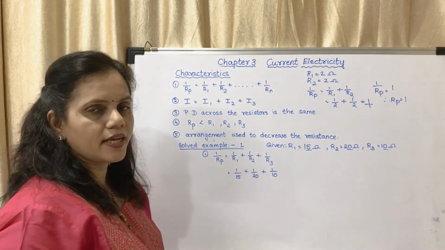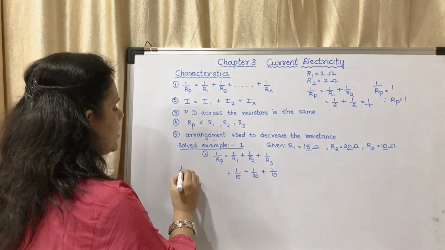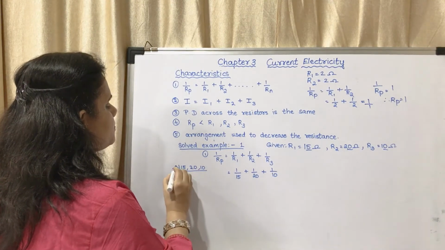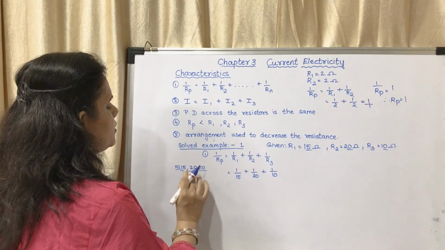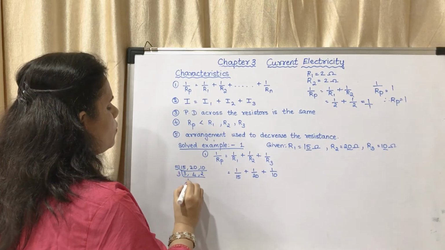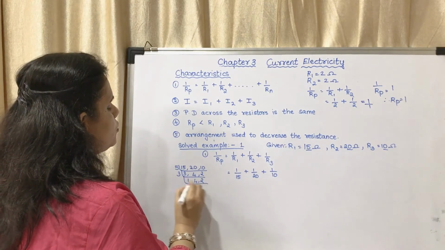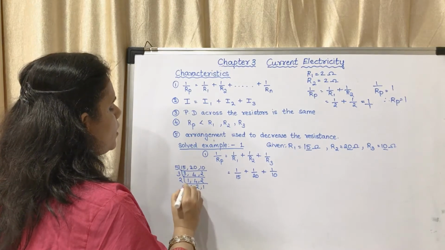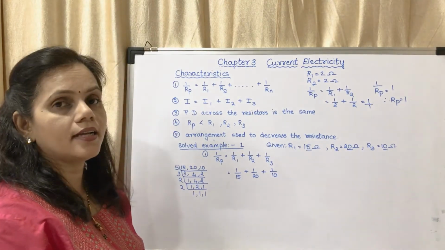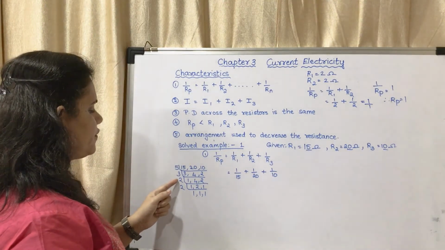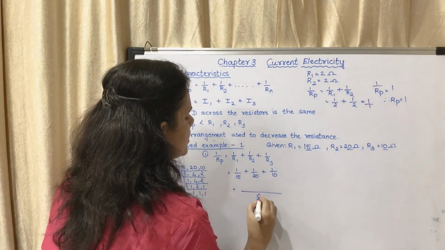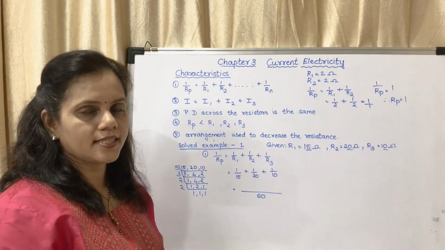Now here you have to take the LCM. How will you calculate the LCM? Hope you remember it. 15, 20, 10: you have to divide by a common number. Divide by 2, so this will be 15, 10, 5; then 15, 5, 5; then 3, 1, 1. So what will be the LCM? 5 3s are 15, 15 2s are 30, 30 2s are 60. So the LCM will be 60. You may see in the textbook they have got the LCM 60.